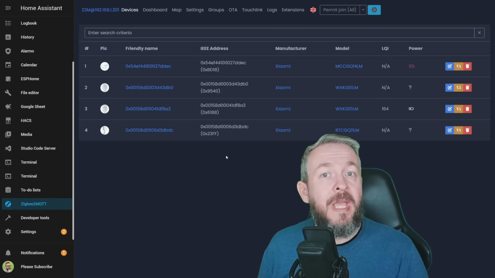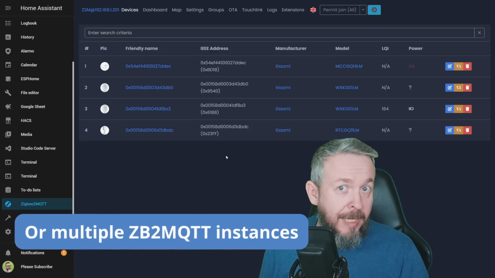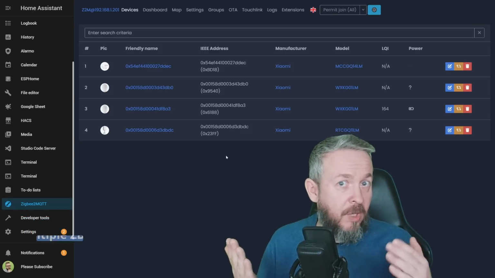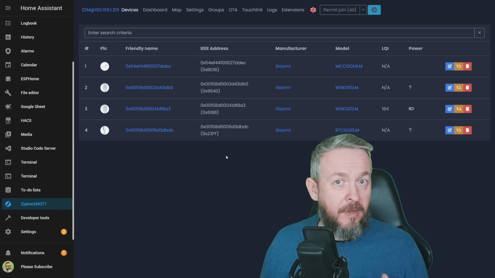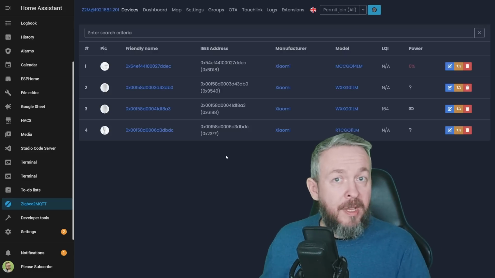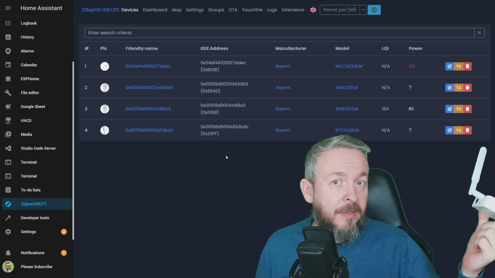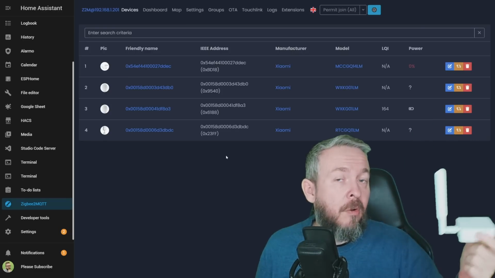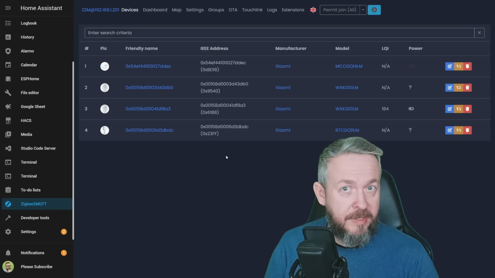So yes, you may actually have more than one Zigbee network in your home. You can use both ZHA and ZigBee2MQTT. There are a couple of use cases that pop into my mind. For example, if you have a large home and you also have a barn or garage that is not attached to the house, you can have one network in your home, and then, for example, use a device like this that has a network cable attached to expand your network, for example, with ZigBee2MQTT in another location. Home Assistant allows you to be flexible, and you can run, as I said, both of those instances.